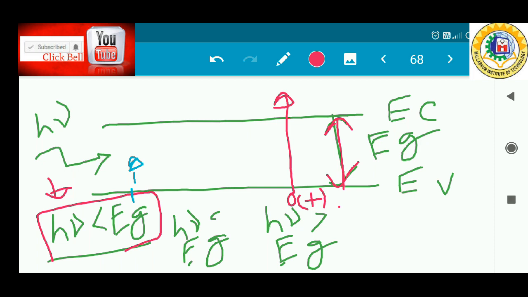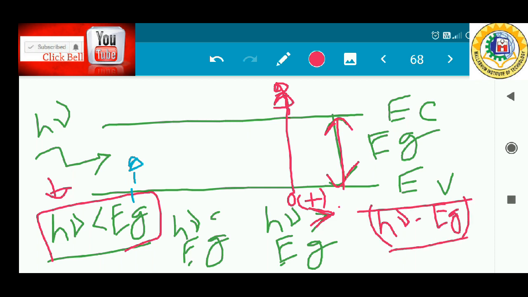Now what happens when the photon energy is much higher than Eg? After reaching the conduction band, the electron will get some amount of kinetic energy and move some distance into the conduction band. That energy comes from h nu minus Eg. That is the amount of energy available to the electron, and it will be dissipated as kinetic energy, so the electron moves some distance into the conduction band.